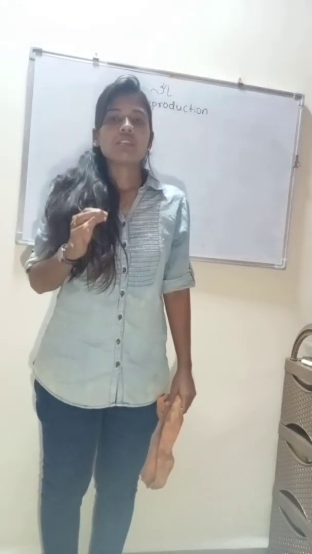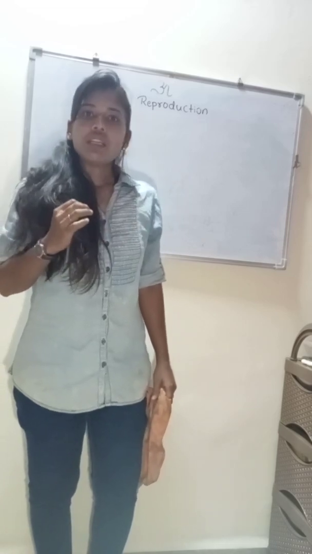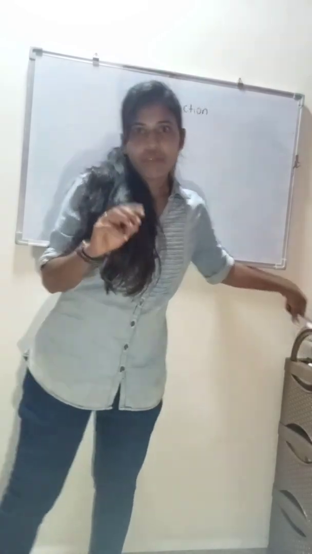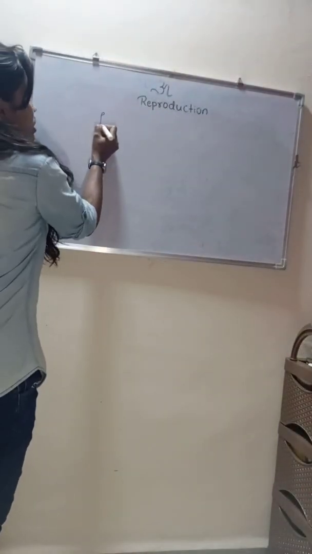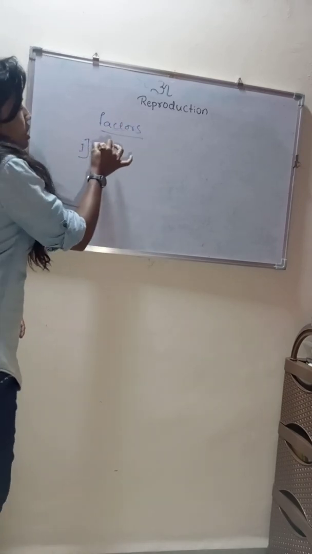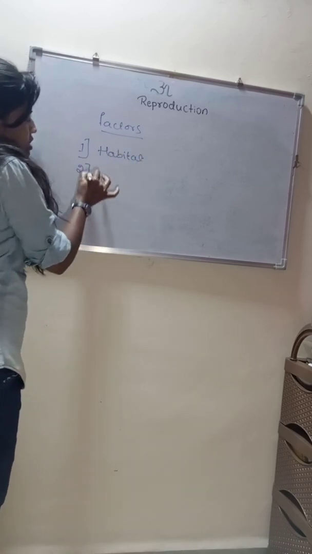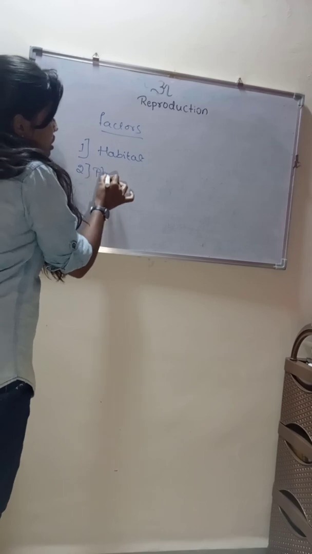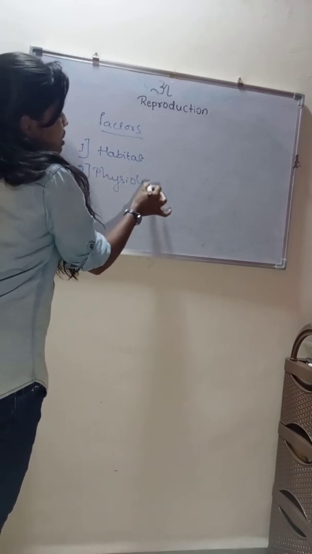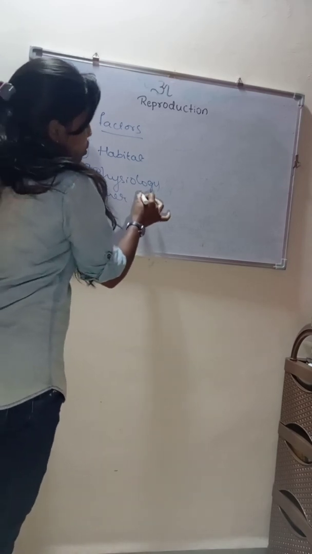Hi friends, in this video we study the factors that influence the mechanism of reproduction. There are mainly three factors that influence the mechanism of reproduction. The first one is habitat, the second one is the physiology of an organism, and there are other factors that influence the mechanism of reproduction.